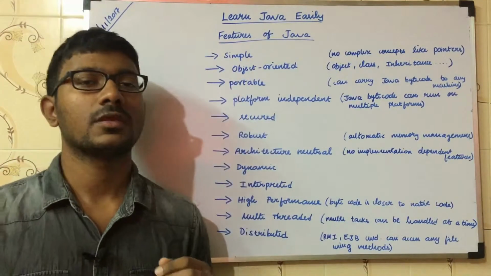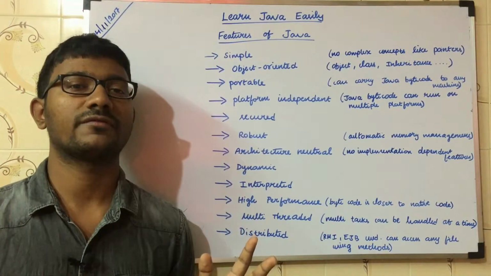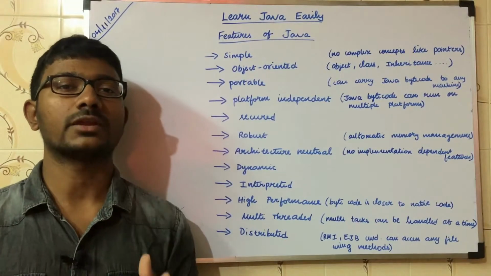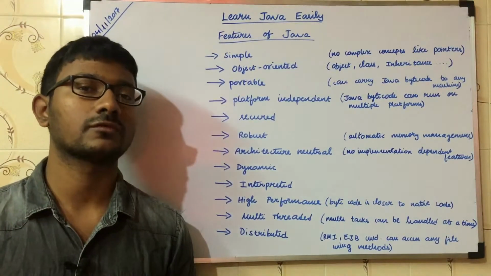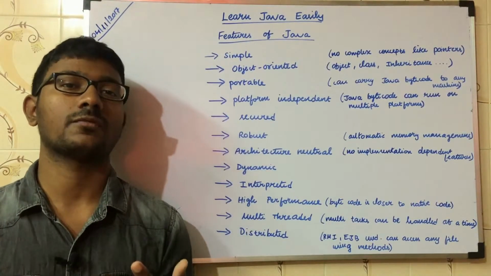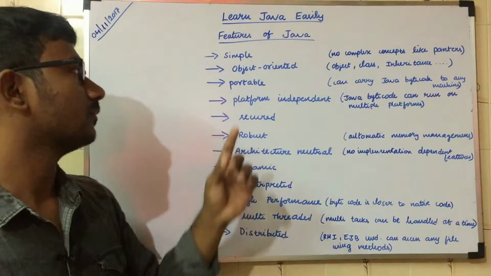And then portable. I think I have already discussed how a .java file is converted to a .class file. The .class file is Java bytecode. Java bytecode can be easily transferred from one machine to another, and from one platform to another, like other physical devices. That's why it's very portable.